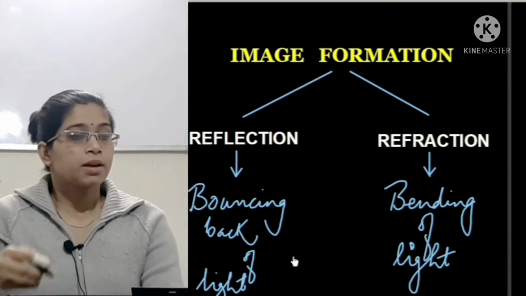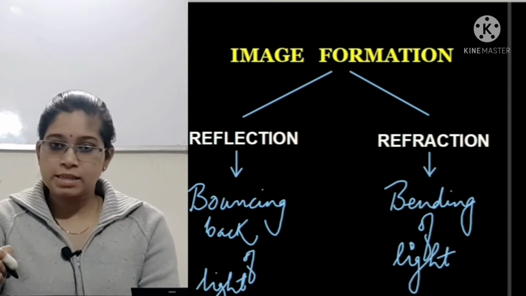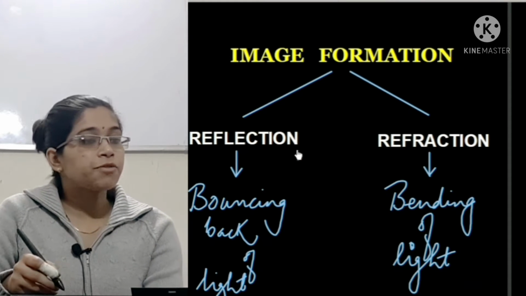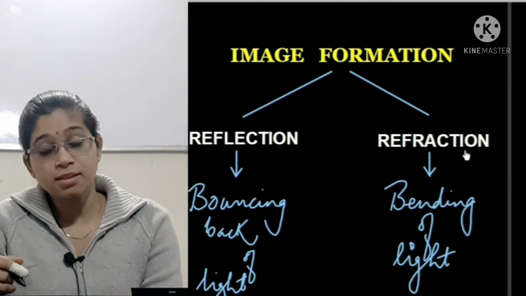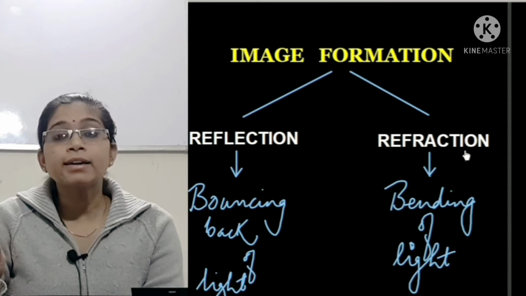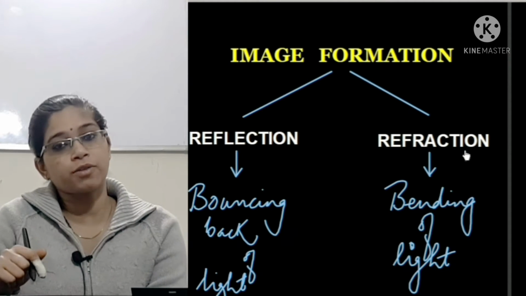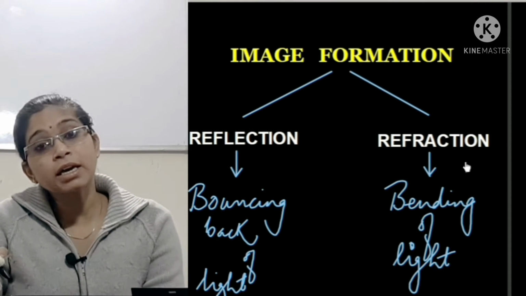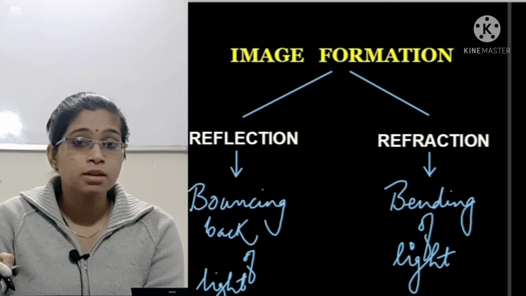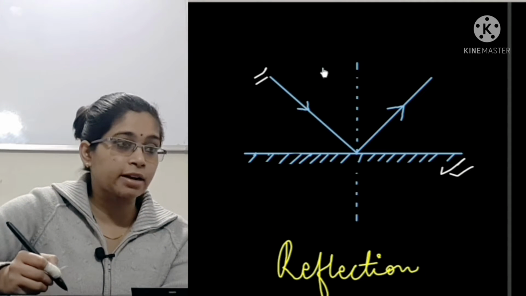So in order for an image to be formed, two phenomena are seen. The first one is reflection, the second one is refraction. The basic difference between them is, in reflection, the light rays get reflected, or you can say bouncing back of light takes place, whereas in the refraction process the bending of light takes place, meaning the bouncing back does not take place. Let's see this with the help of a diagram.